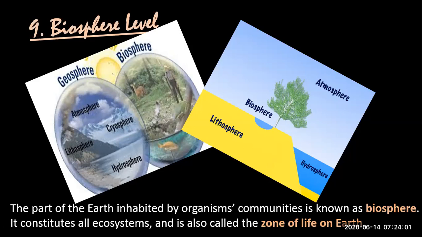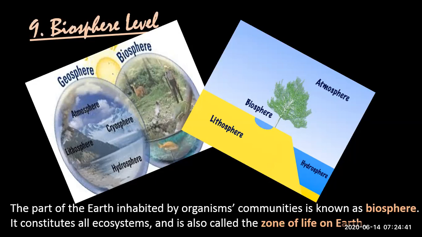Let me read the definition. The part of the earth inhabited by organisms communities is known as biosphere. Wherever there are communities. Okay, you know that North Pole and South Pole are scarce of communities, but still there are some plants, different plants and animals living over there, especially animals, the penguin and the birds we have seen in documentaries. But they are scarce. But the tropical rainforest is rich in biodiversity of living organisms. Okay, all the communities on Earth together make the biosphere level.